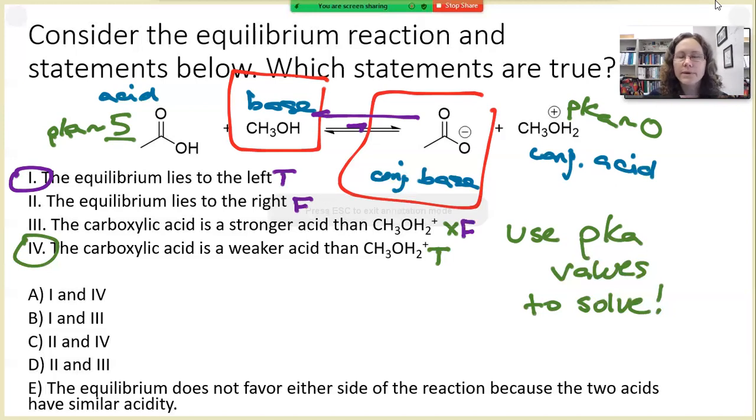So now we can answer the question. The equilibrium lies to the left, and the carboxylic acid is a weaker acid than the protonated methanol. So both 1 and 4 are the correct statements here. So answer choice A is what we're going to go with. A lot of times the qualitative method for looking at acids and bases will work, but pKa values and having a general idea of what pKa values are within increments of about 5 can be really helpful and make solving this question way easier.